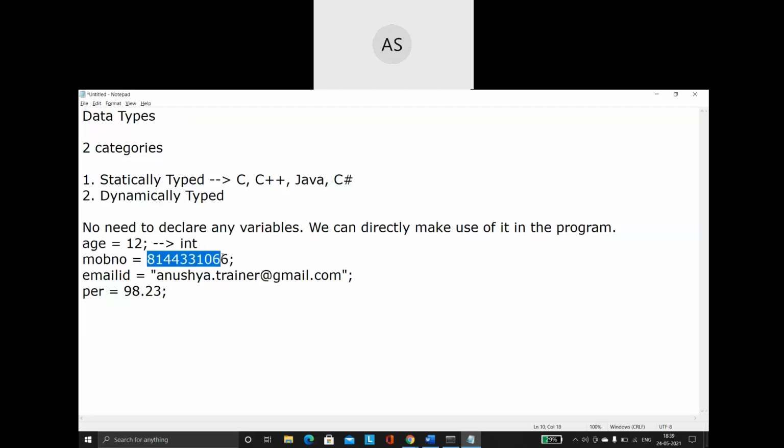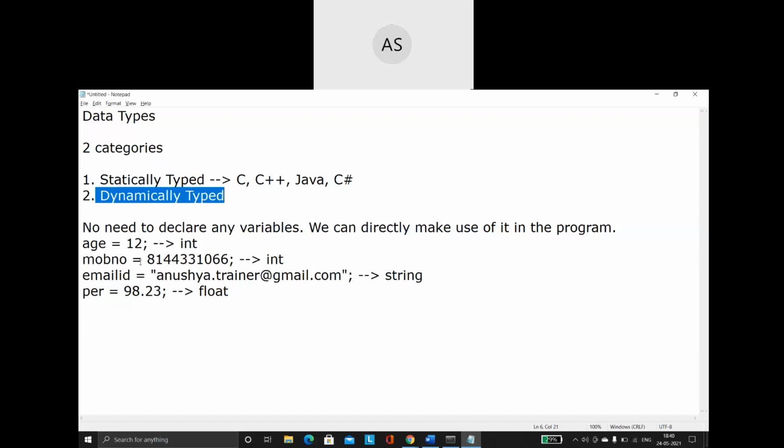When I give something like this, then again it is going to be int. When I give a value like this, then it is going to be of the type string. Then when you give a value like this, by default it is going to take it as a float. So this is what you call dynamically typed programs.